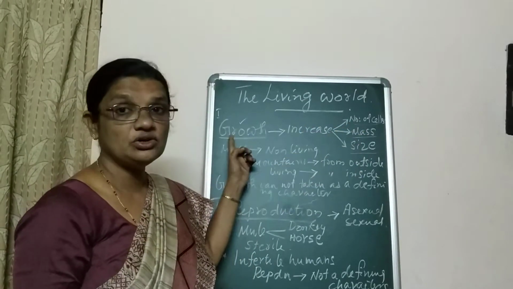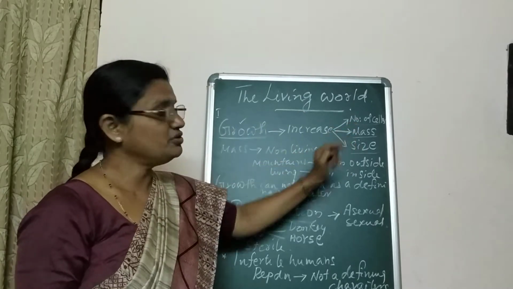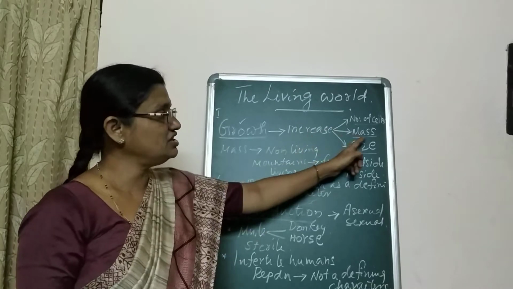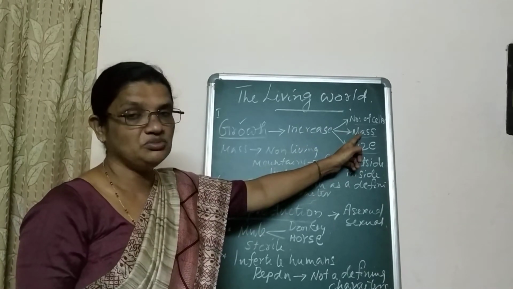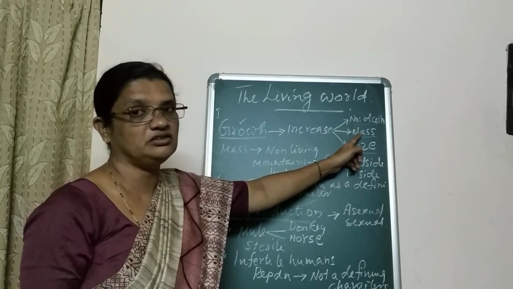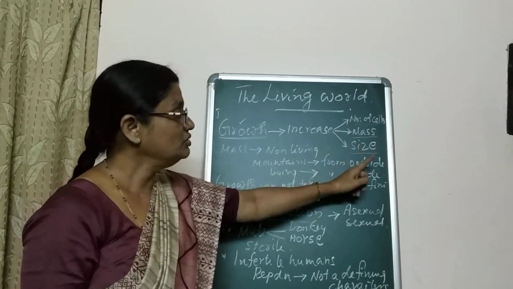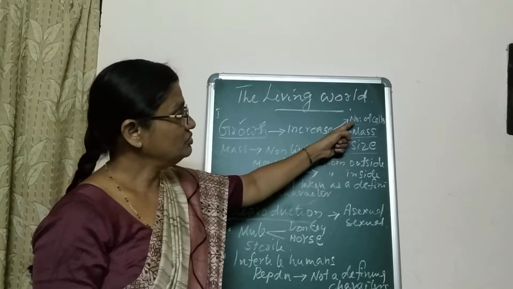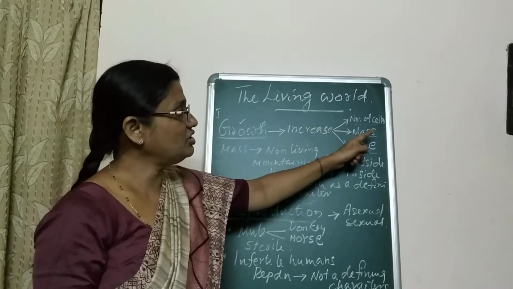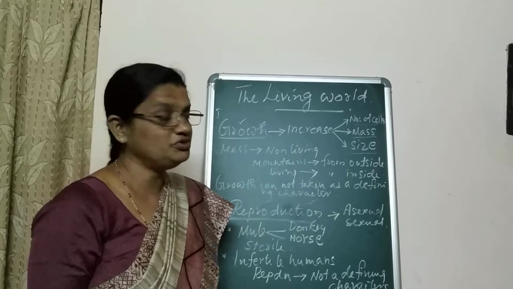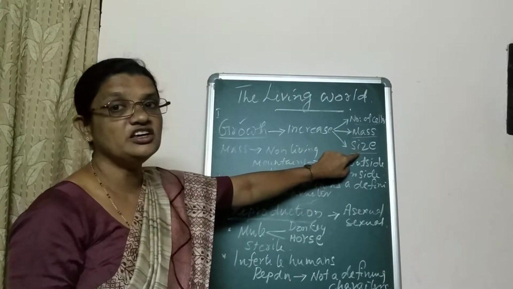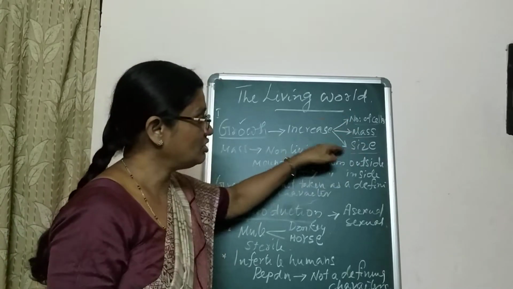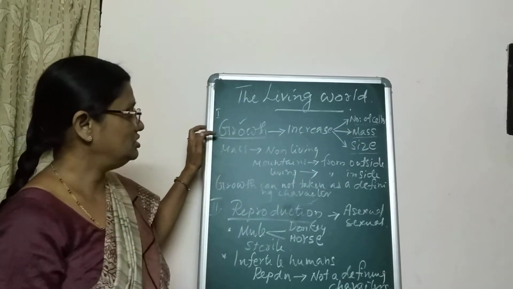In the case of growth, an increase in number of cells and increase in mass of the organism are considered the twin characteristics of growth. As a result of this, what will increase? Size of the organism will increase. So these three together constitute what we call growth.